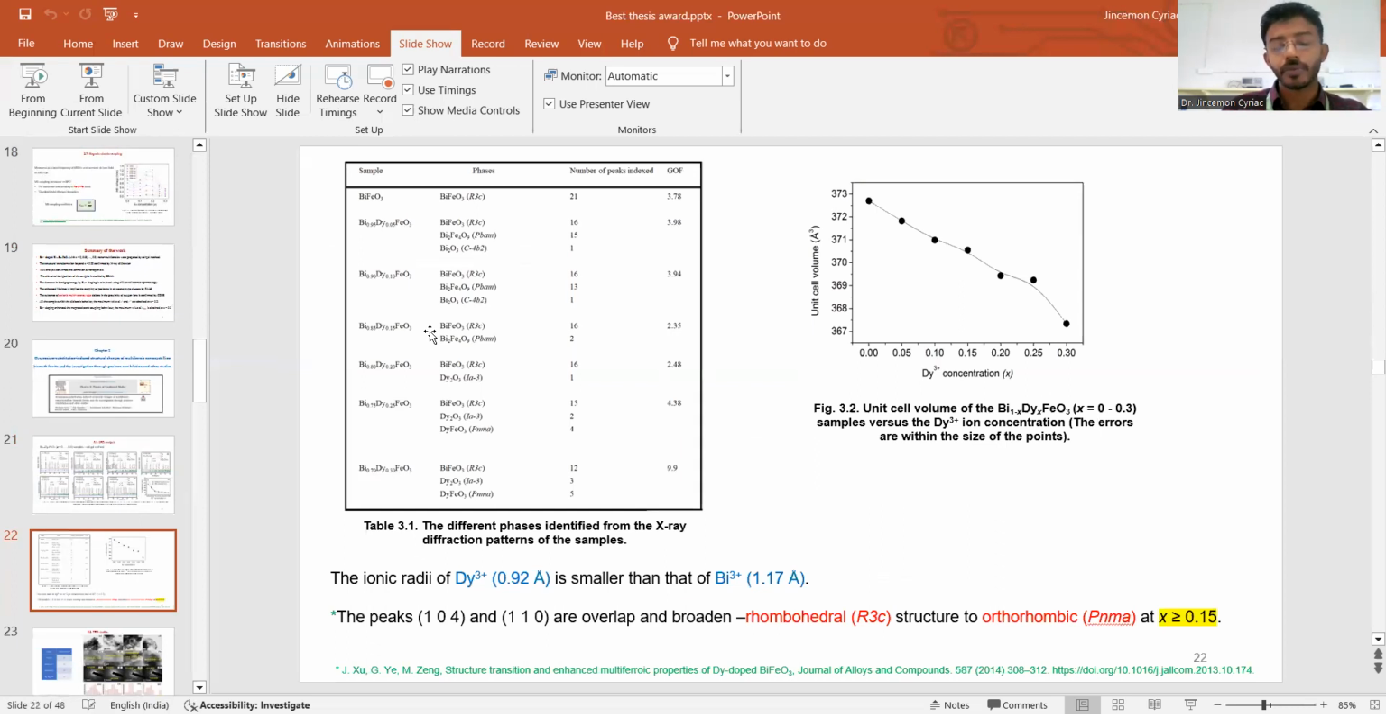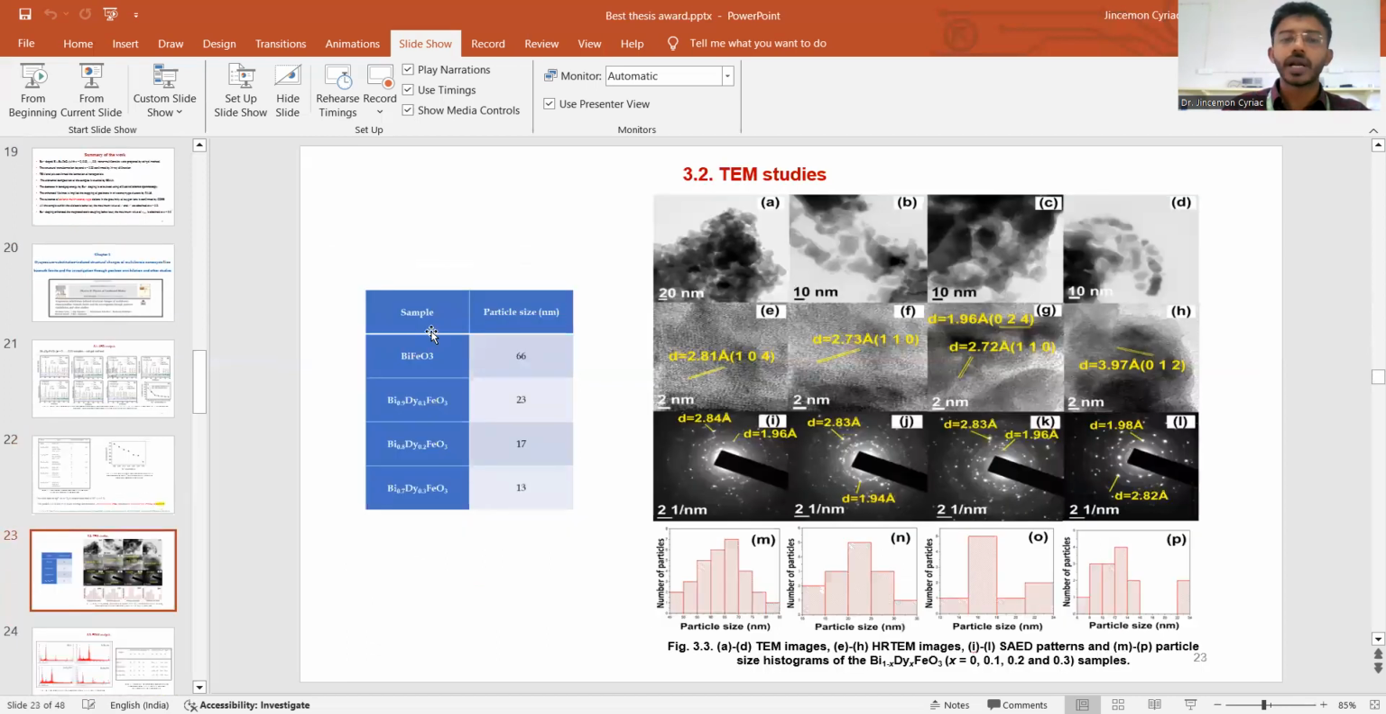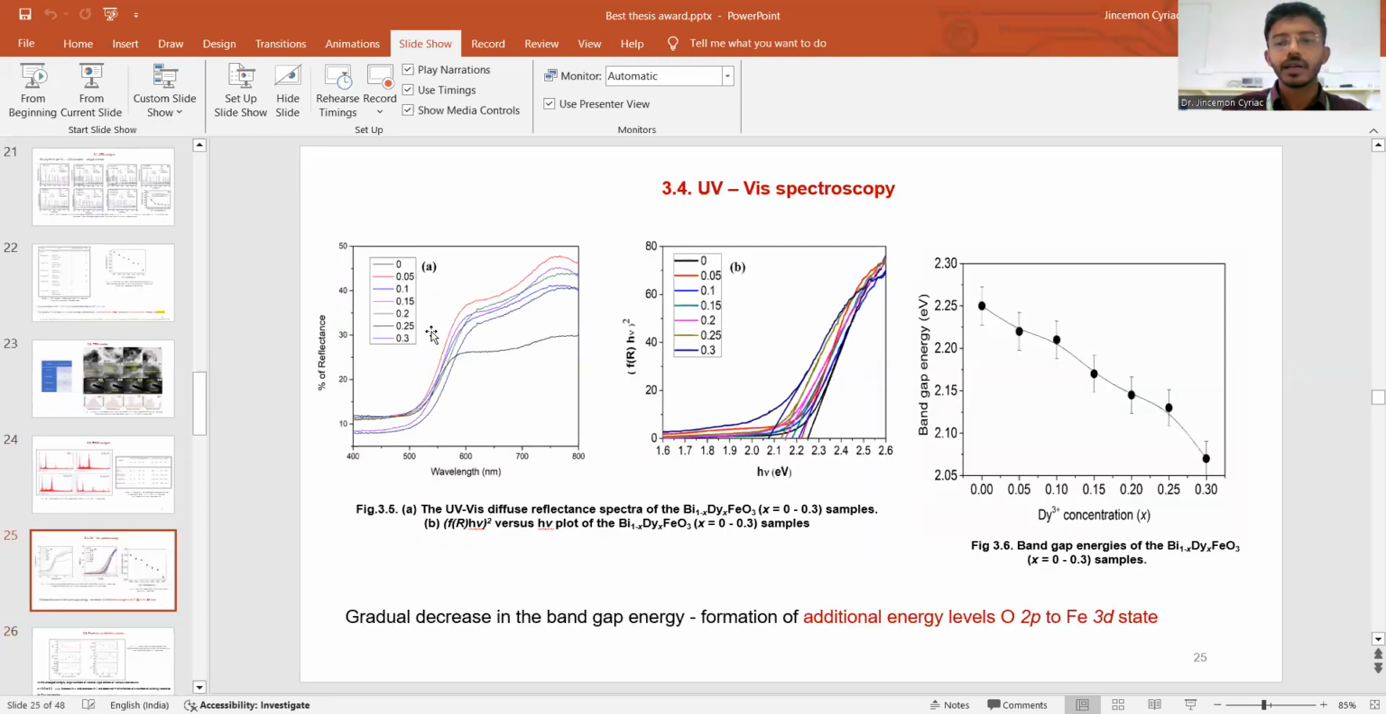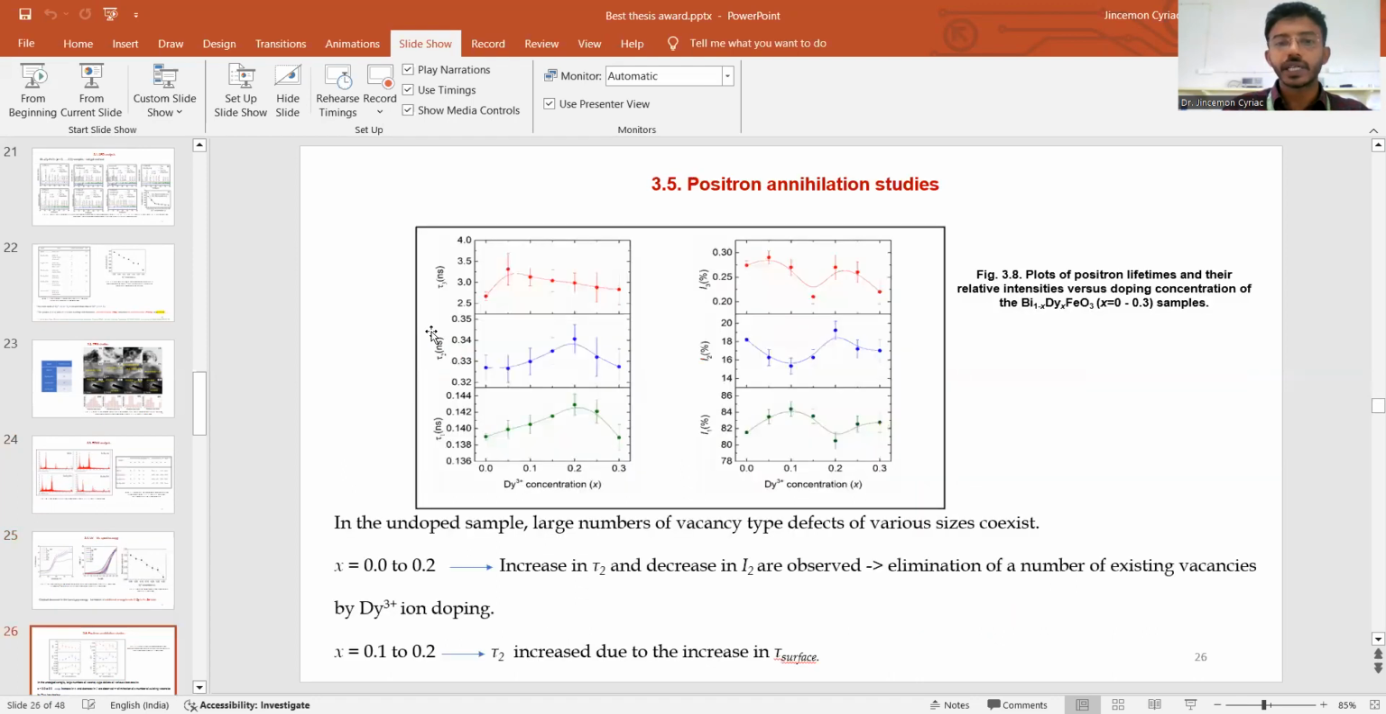Here also there is a structural transformation from rhombohedral to orthorhombic Pnma phase, formed at x greater than or equal to 0.15 concentration. The nanoparticle formation is confirmed using TEM. The elemental composition is studied using EDAX. Here a gradual decrease of optical properties is obtained due to an additional vacancy type defect level formed between the oxygen 2p and Fe 3d states.